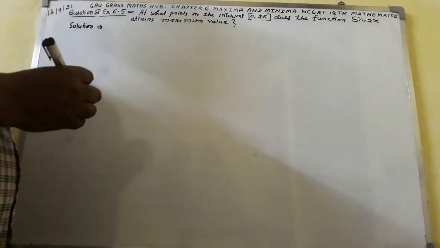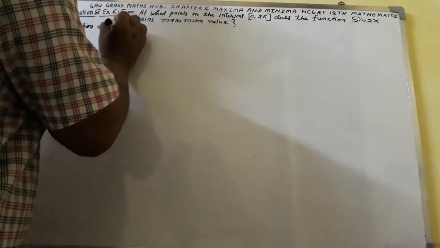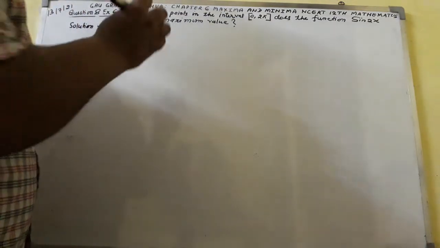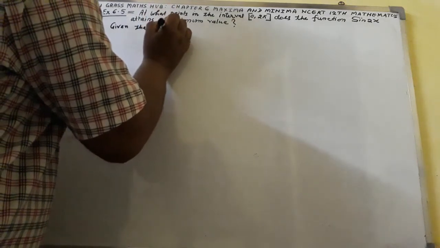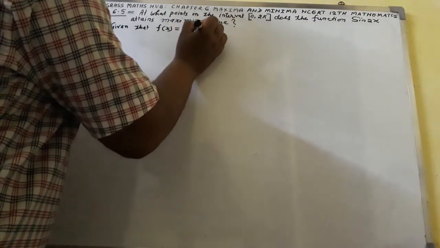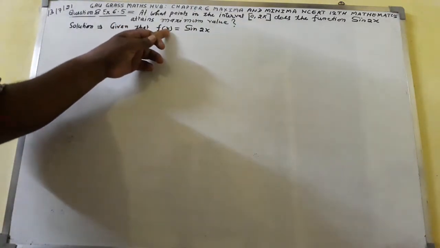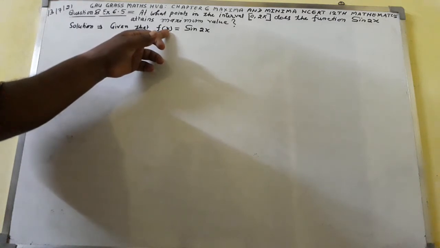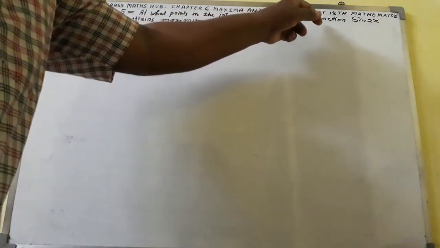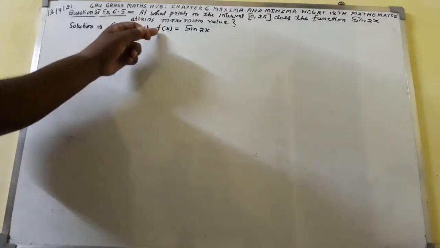Given that f of x equal to sin 2x. Here it says the function sin 2x, f is a function of x.